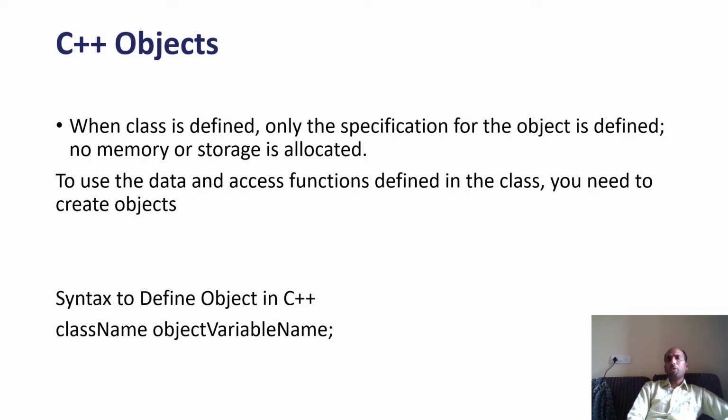When a class is defined, only the specification for the object is defined. I told you many times, class is just a blueprint. No memory or storage is allocated. In the last session, I discussed this. Memory is only allocated for the object, not for the class. To use the data and access functions defined inside the class, you need to create an object. How to create an object? Like you create an integer variable, int a, the same thing: class name, and then object name. That simple, an object has been created in C++.